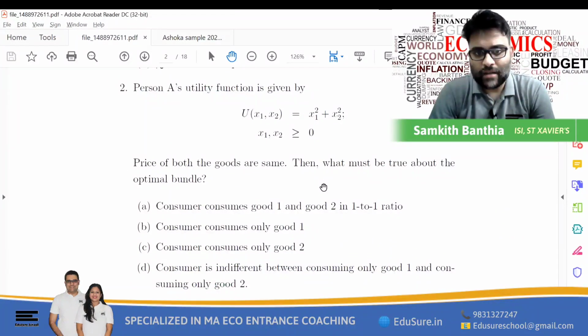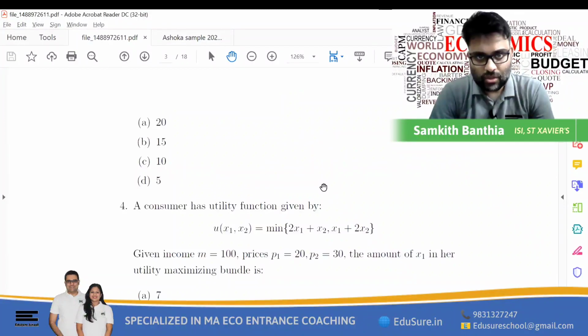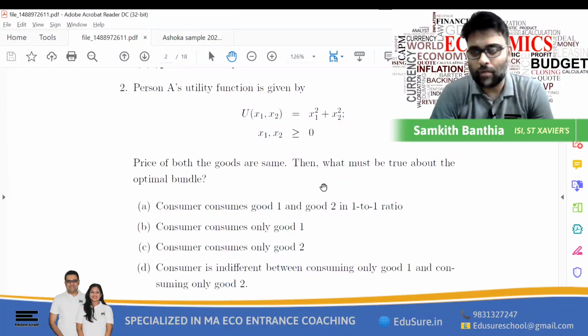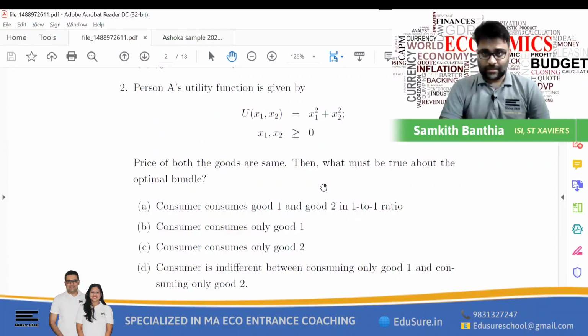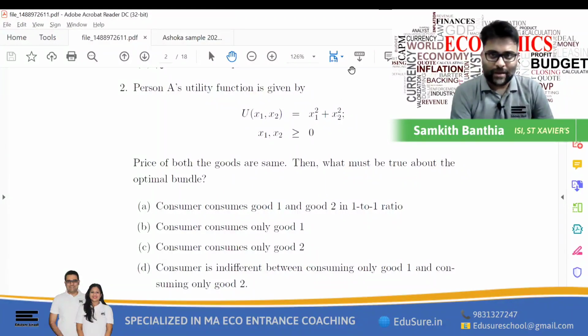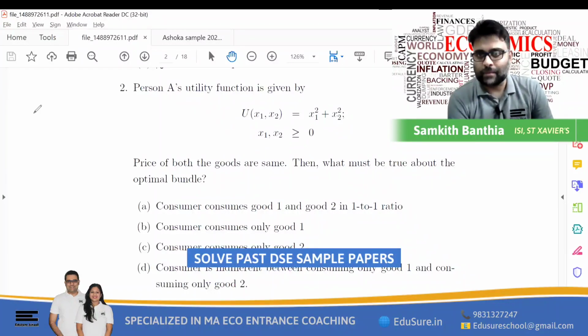Now, if you take a look at the sample questions, questions are basically from the DSE papers. So this examination is inspired by the Delhi School of Economics past papers. So it will be a recommendation from me that you solve at least the last 5 to 10 years of the DSE question paper.